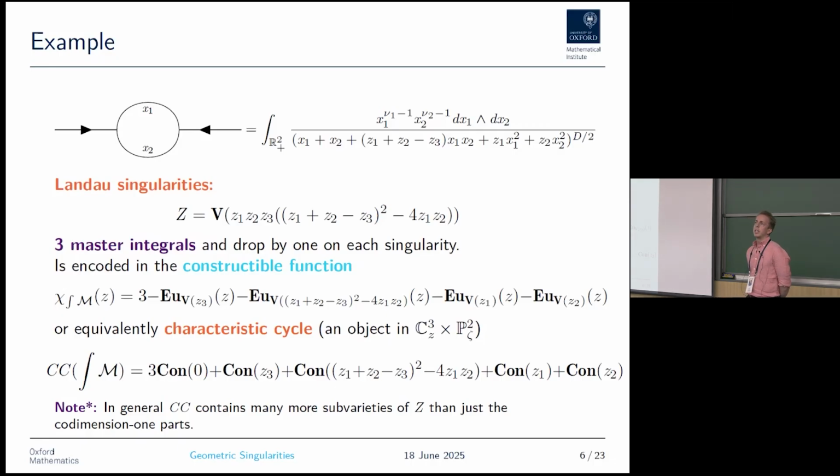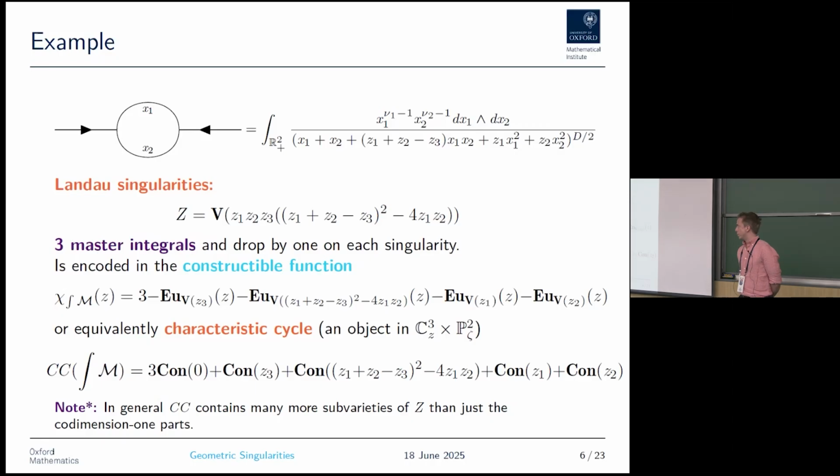This is an object in the cotangent bundle of the kinematic space. So once again, we carry around our recognition that's 3. Now it becomes 3 times the 0 section of this bundle. And similarly, the arguments just come into these things denoted by con, which are conormal varieties. We will come back to the precise definition of these things later. And the ones are still just encoded in being ones in front of this.